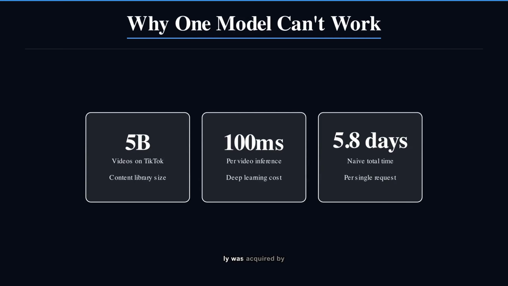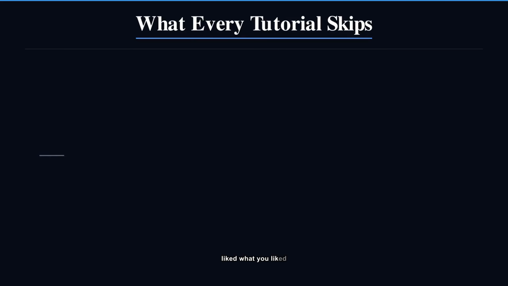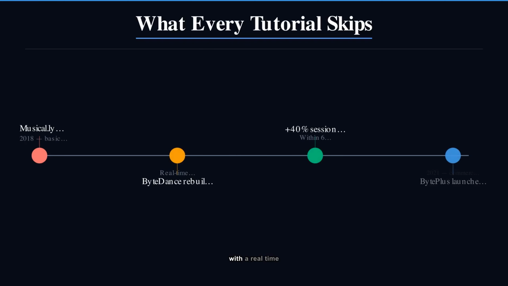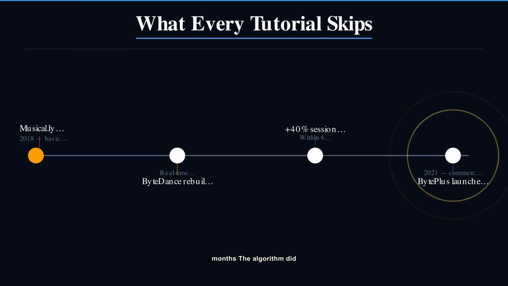When Musical.ly was acquired by ByteDance in 2018, it ran a basic collaborative filtering system. Who else liked what you liked? After ByteDance replaced it with a real-time interest graph that updates after every single interaction, average session time jumped 40% within 6 months. The algorithm did not change the content, it changed the sequencing. That is the whole game.